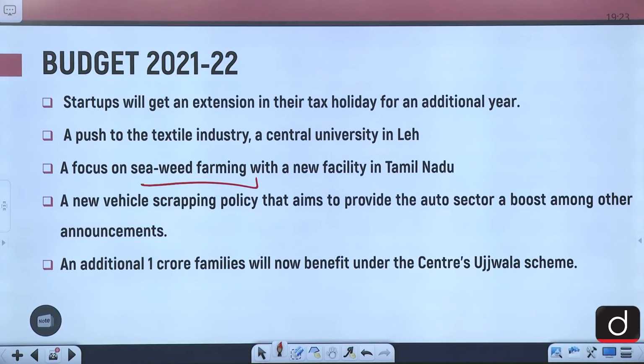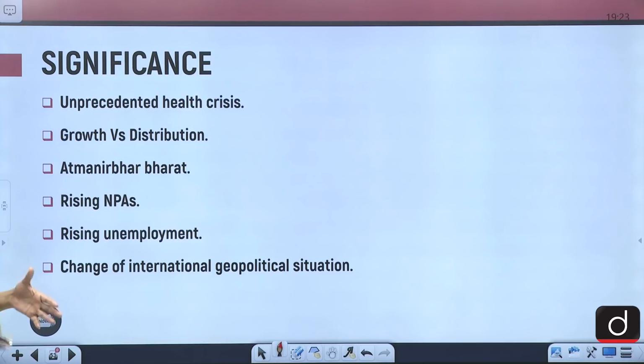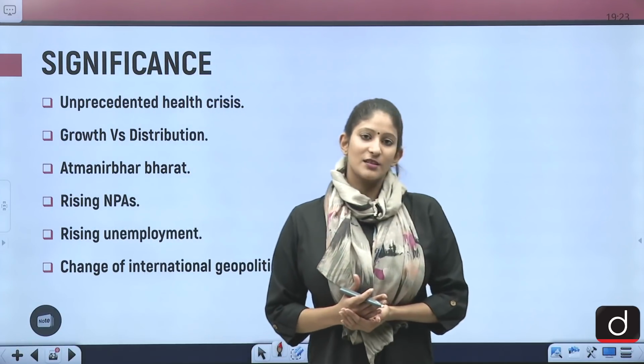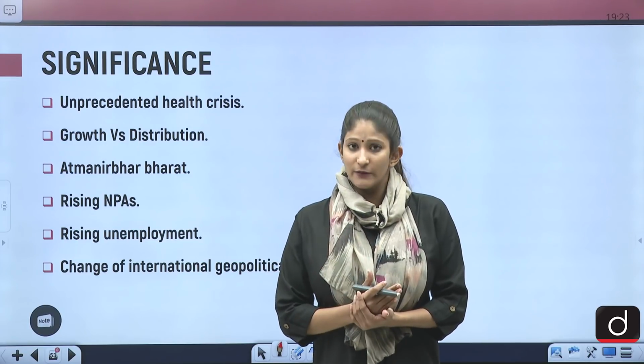An additional 1 crore families will now benefit under the center's Ujjwala scheme. And so many schemes have actually been launched under this budget. It would be very significant.